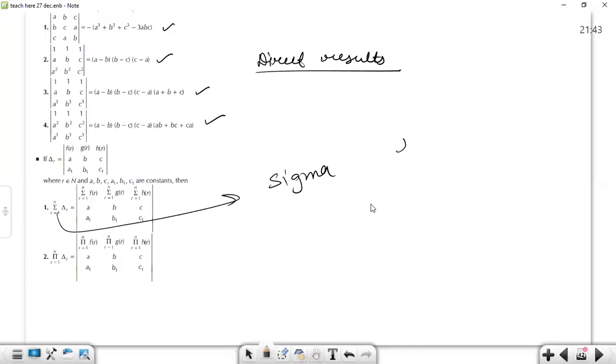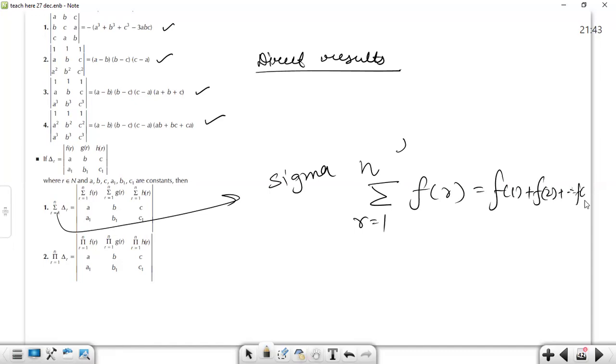If this is written as sigma over r equals 1 to n, it means f of 1 plus f of 2 until f of n.